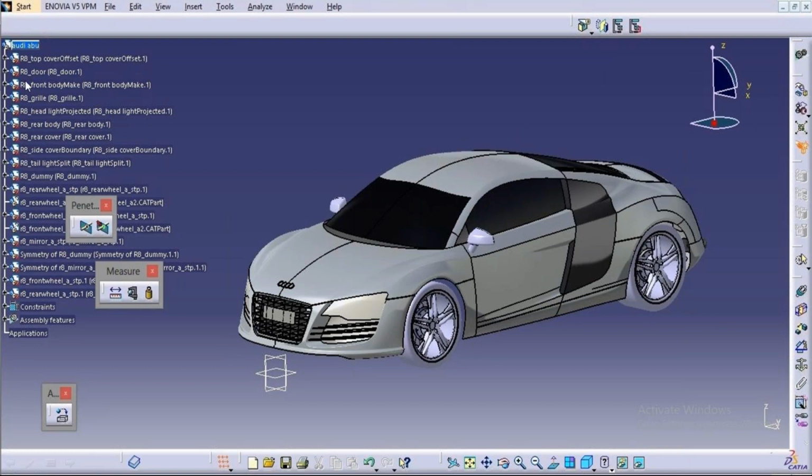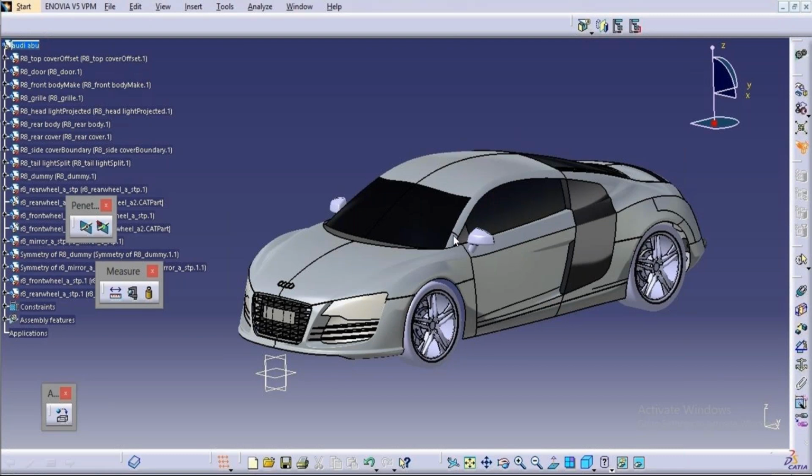See, this left one is the Audi car assembly. Okay, this is the entire assembly, and we can see the different parts. For each and every part we can see a small bubble, and inside it there is a plus symbol. If we are going to edit any part, we need to click on the plus symbol. When we click on the plus symbol, we can see the different procedures or sequence of operations we have undergone to design the part.